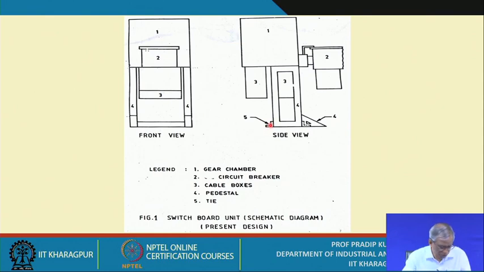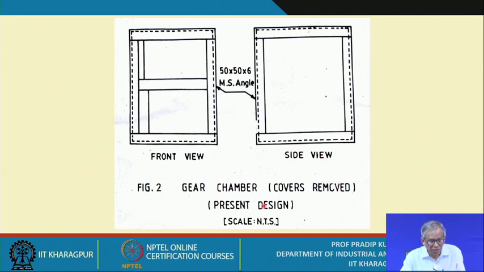Okay, so this is a schematic presentation of the entire fabricated body, and as far as the gear chamber is concerned, this is the drawing with covers removed. This is the present design, but it is drawn not to scale.